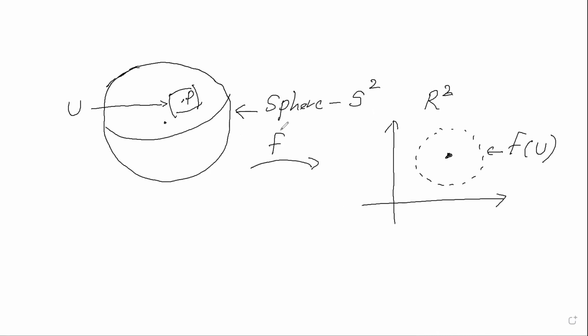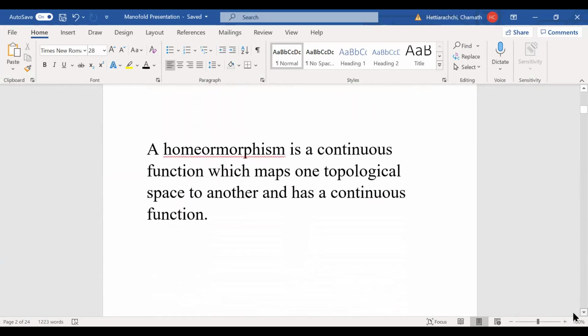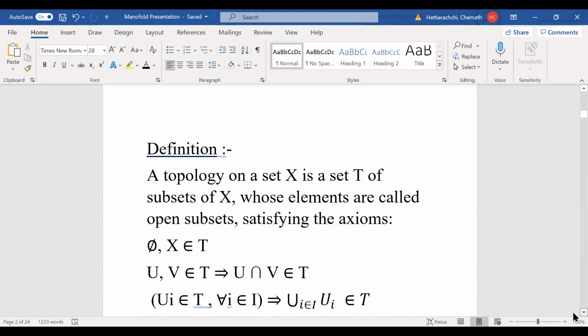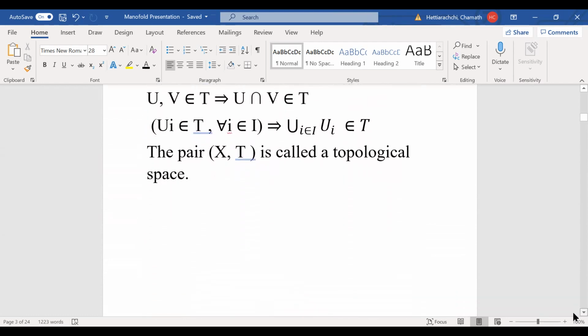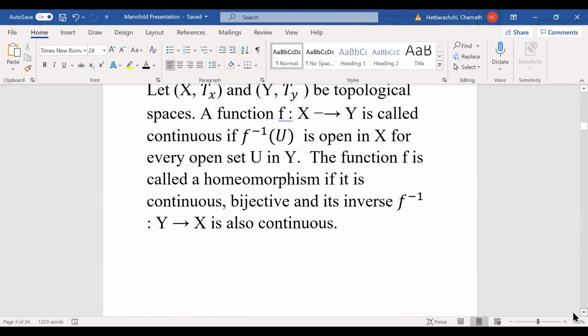So let's continue. Okay, this one. So we talk about homeomorphism.